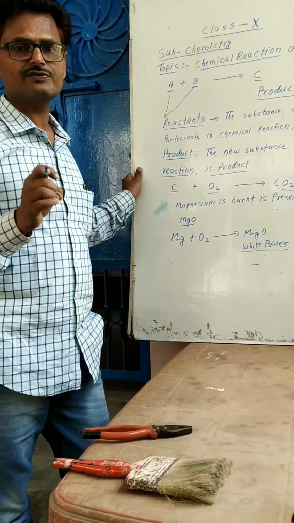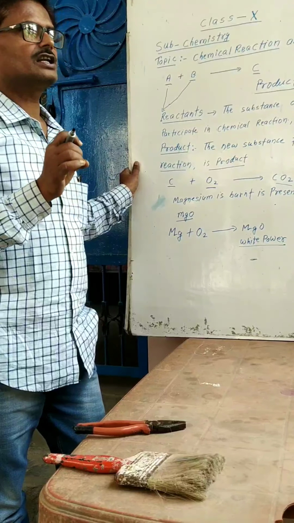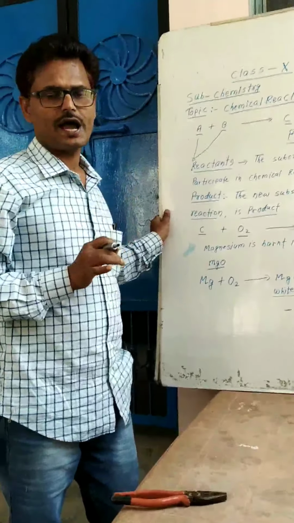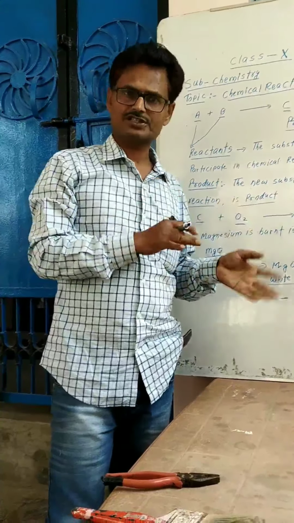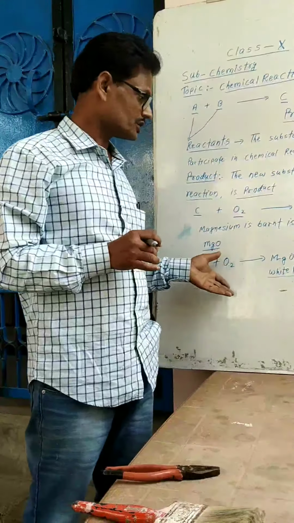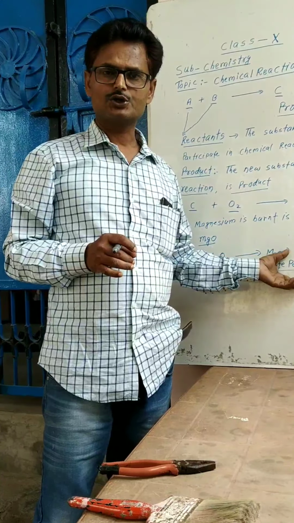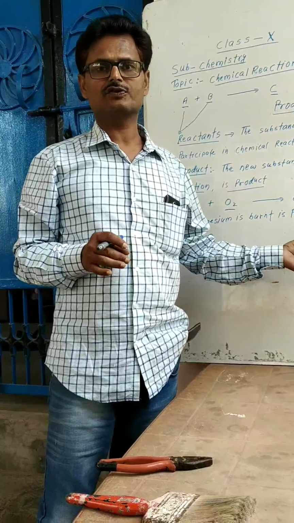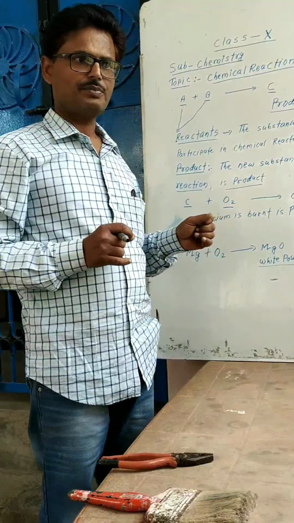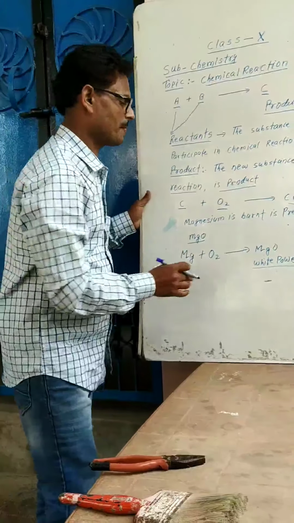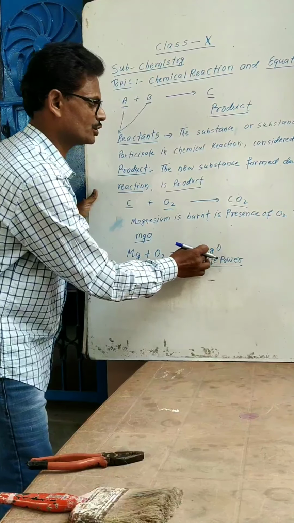Whenever it is treated with red litmus, red litmus turns blue, and red litmus turns blue only in the case of a base. This shows that the magnesium hydroxide so formed due to the chemical interaction with water is basic in nature. Base. Therefore, magnesium oxide here is called a basic oxide.